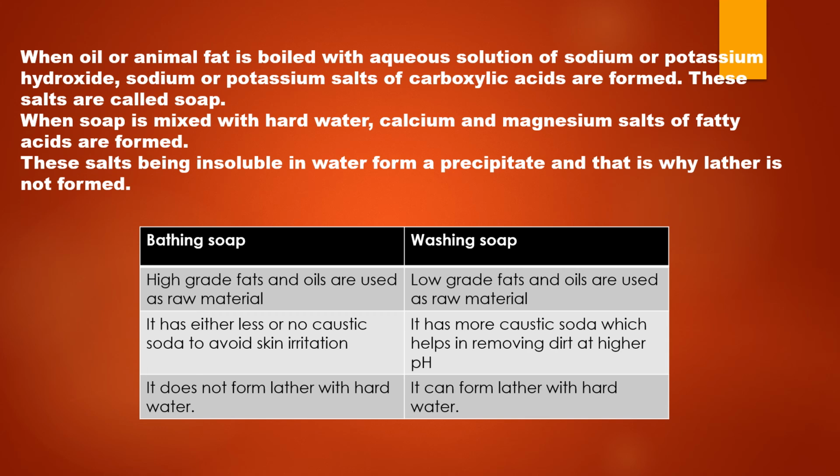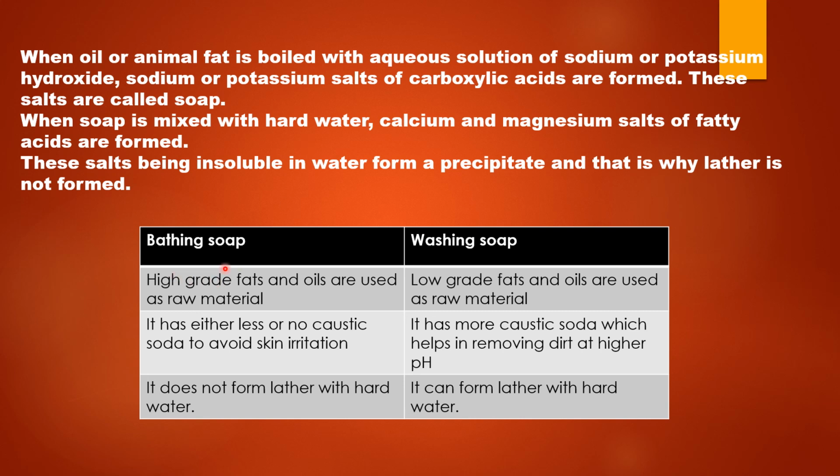What is soap? Soap is sodium or potassium salt of fatty acids. When oil or animal fat is boiled along with the aqueous solution of sodium hydroxide or potassium hydroxide, then sodium or potassium salts of carboxylic acids are formed, and these salts are called soap. The process of making soap is called saponification. Whenever soap is mixed with hard water, then salts of calcium and magnesium are precipitated out. These are insoluble. So we find that soap does not form lather in hard water.